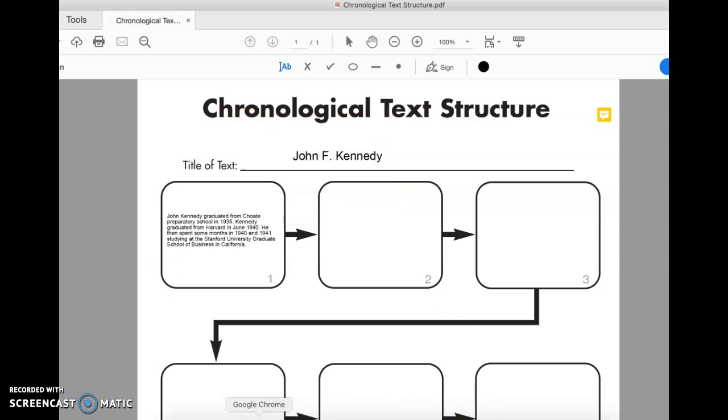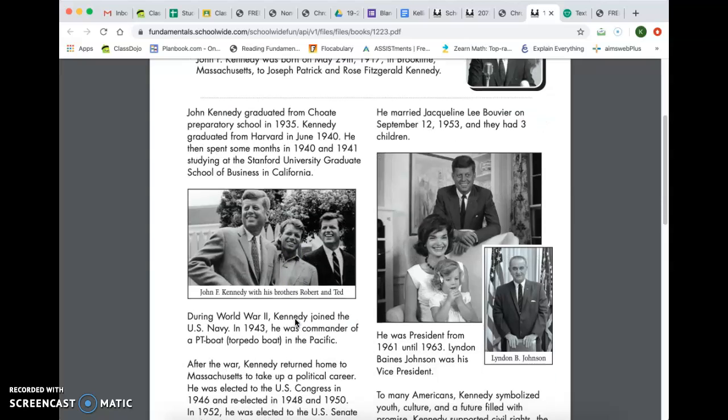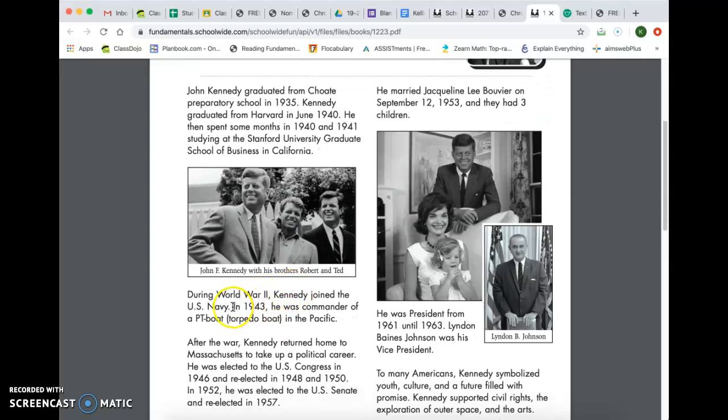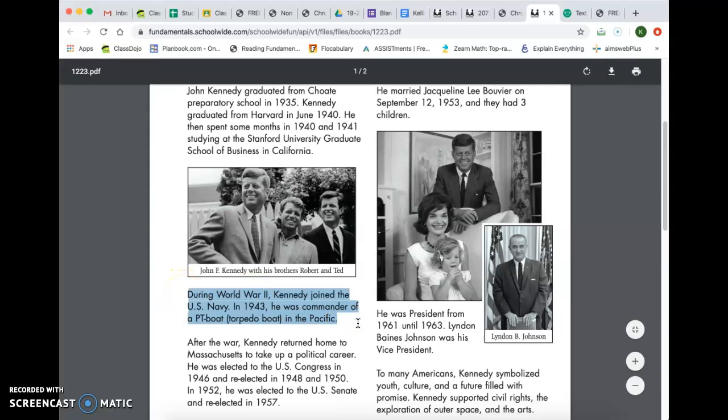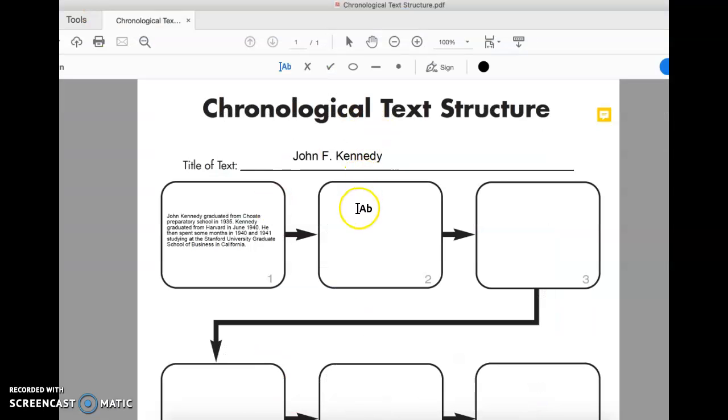Let's go back to the article and see what happens next in his life. During World War II, Kennedy joined the U.S. Navy. In 1943, he was the commander of a PT boat in the Pacific. That seems like a good bit of information, so we are going to copy that and put it in the second box.